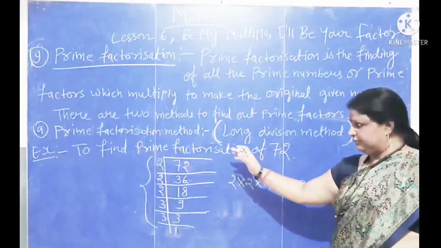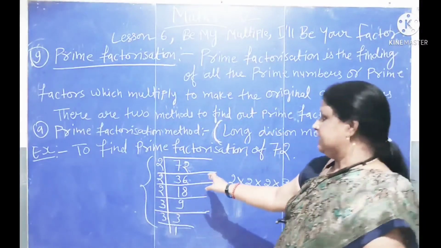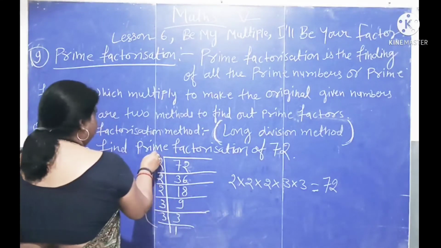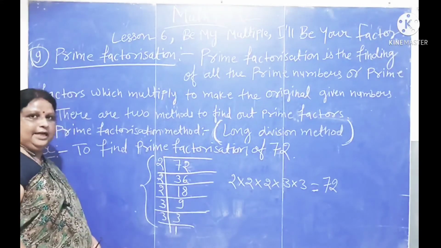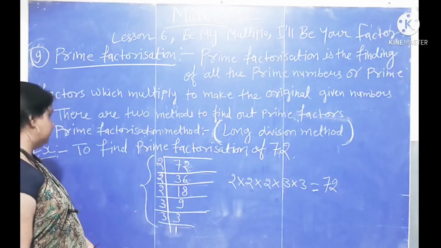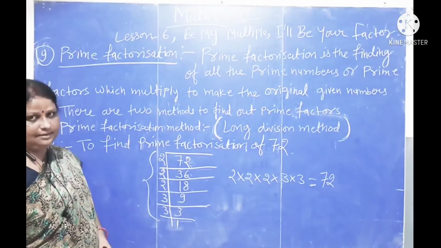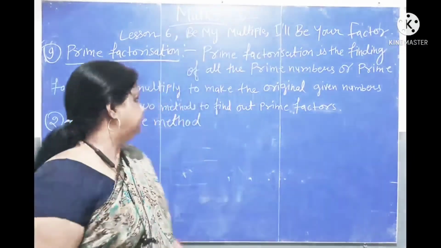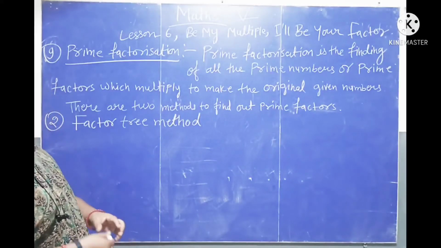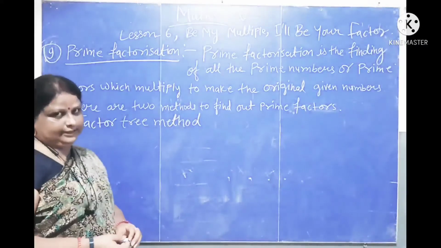So it is prime factorization method, means it is long division method to find the factors of any given number. Next method is factor tree method. Let's learn second method, factor tree method.